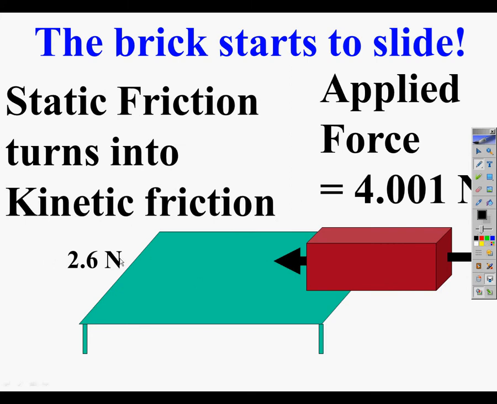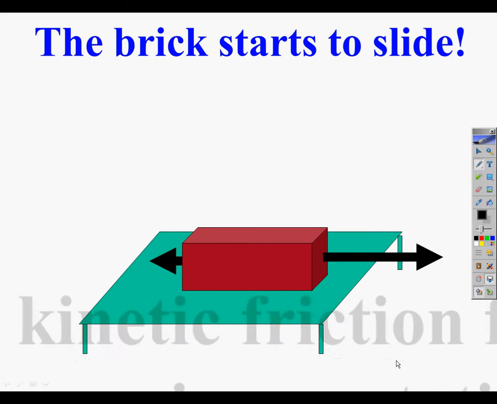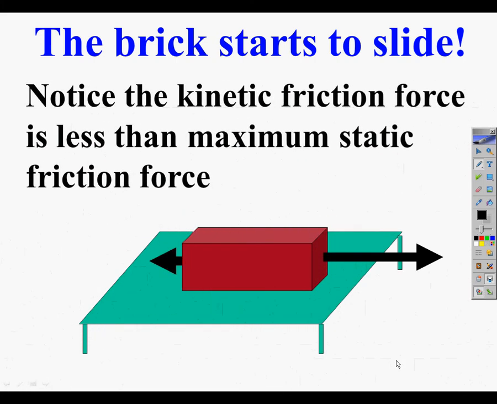And notice the kinetic friction force is much, much less than the maximum static friction force. And what we're going to do is figure out how to calculate this kinetic friction force and how to calculate the maximum static friction force as well. So, notice the kinetic friction force is less than the maximum static friction force.